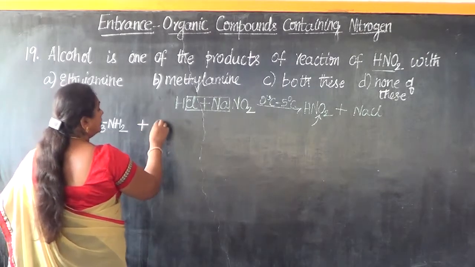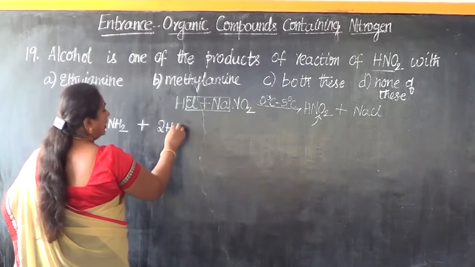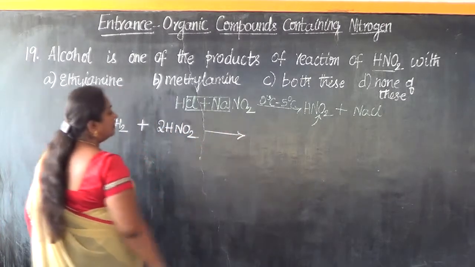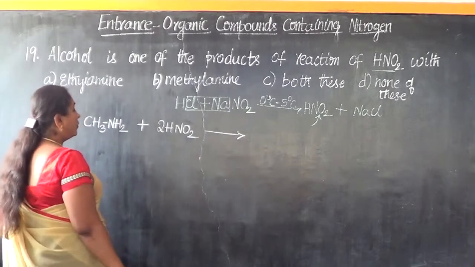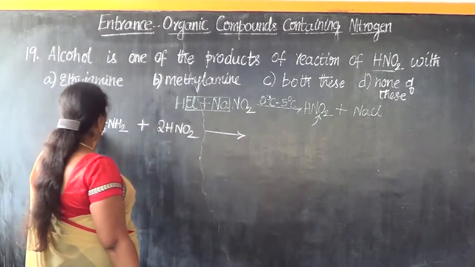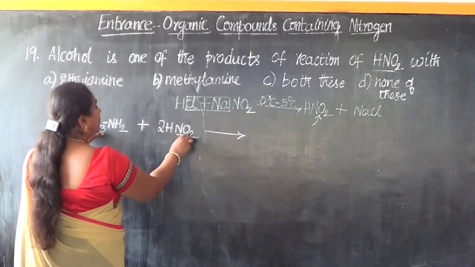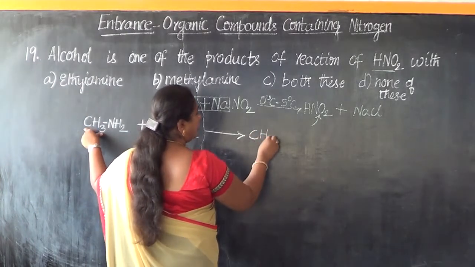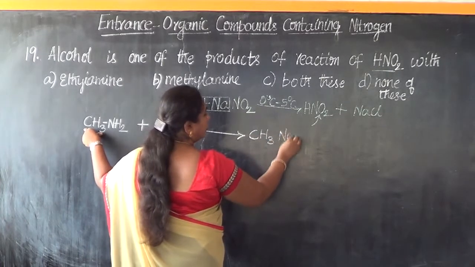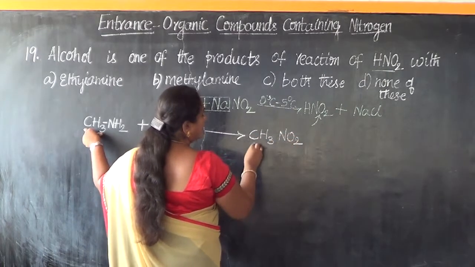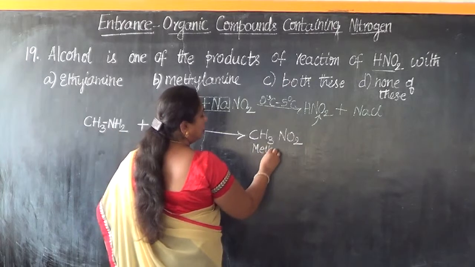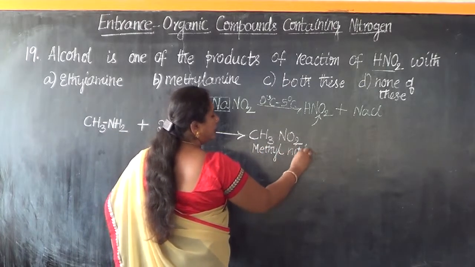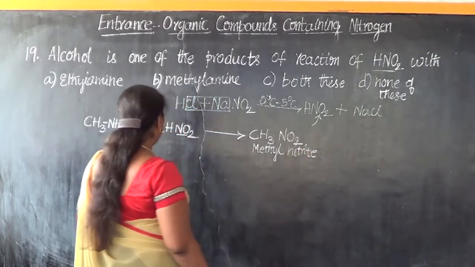Methylamine is treated with nitrous acid, HNO2. What will be the reaction we are going to get? CH3 will combine with the NO2 constituent, giving CH3NO2, the methyl nitrite.